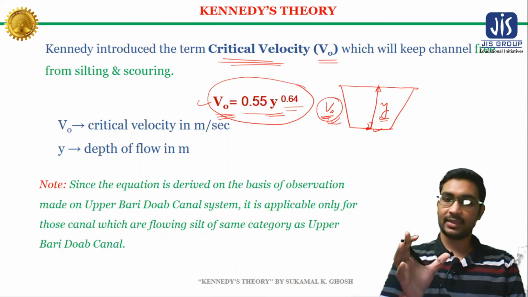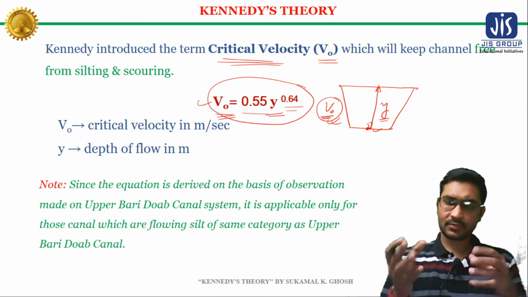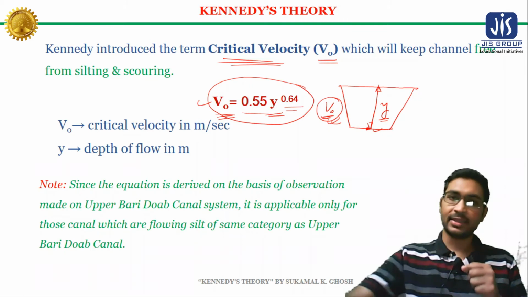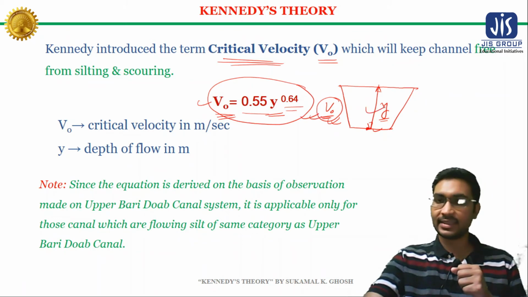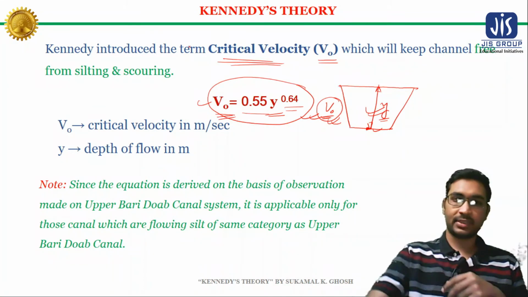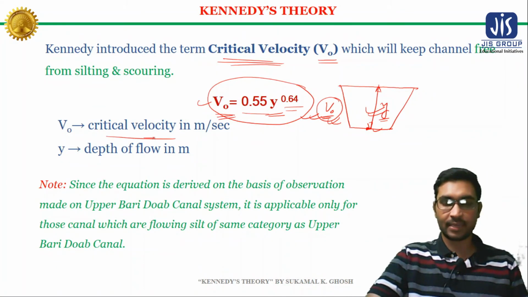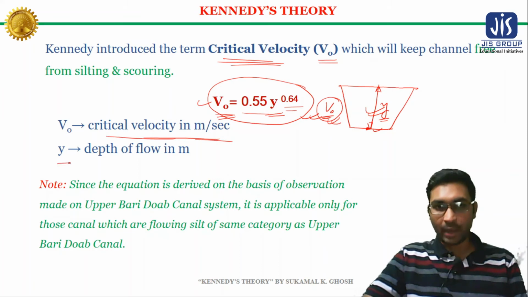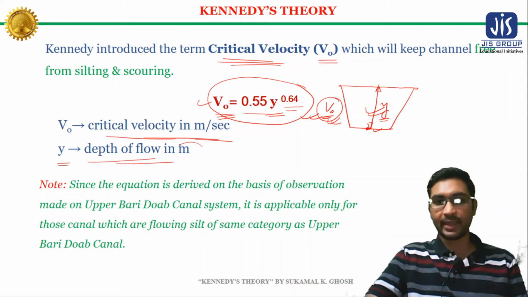That is why he made a relation between the critical velocity and the depth of flow. Here V0 is the critical velocity in meters per second and y is the depth of the flow in meters.